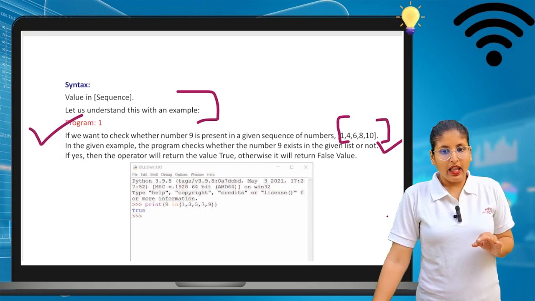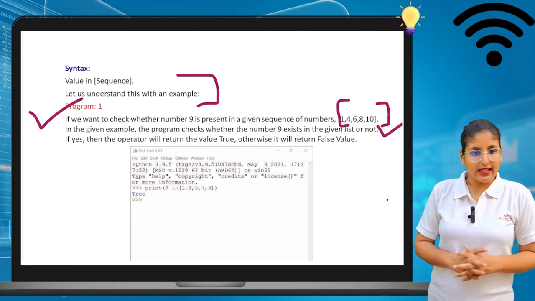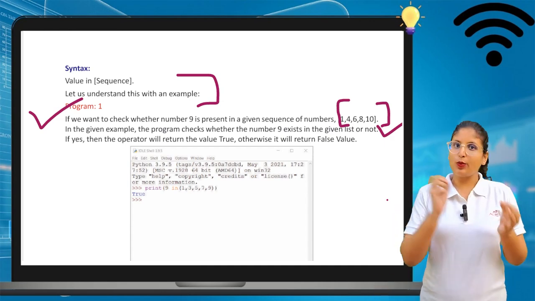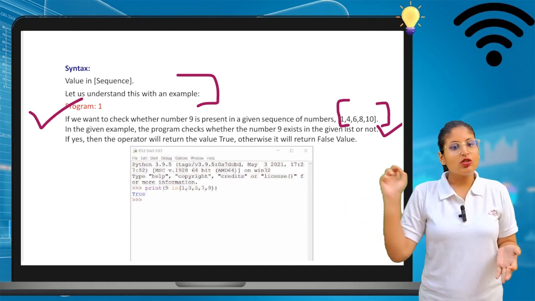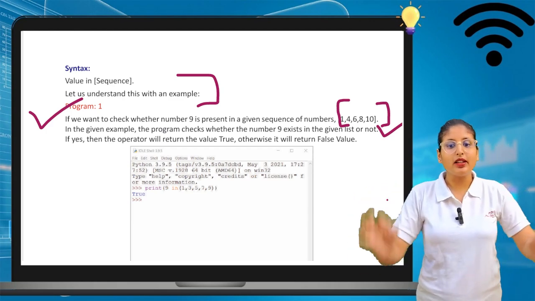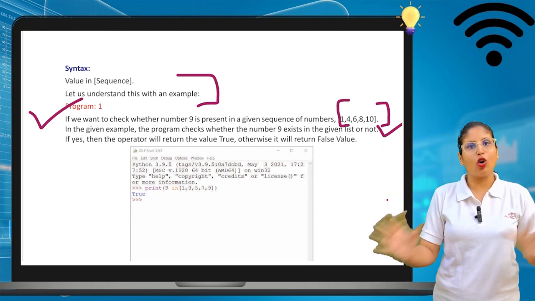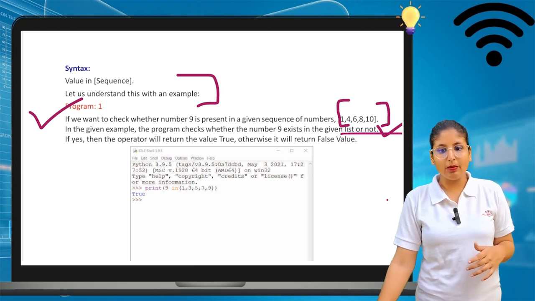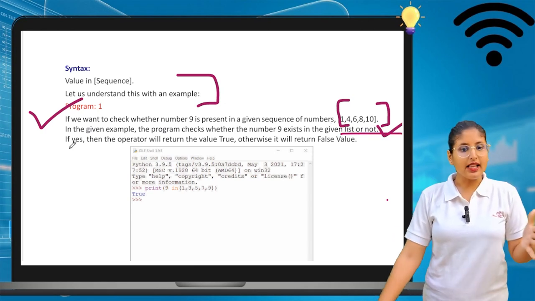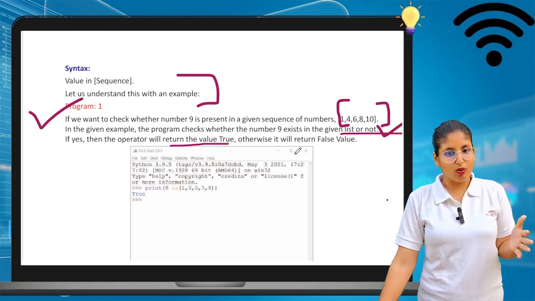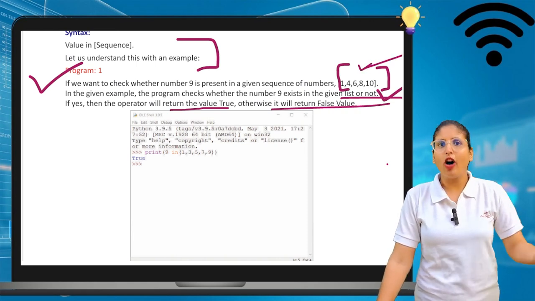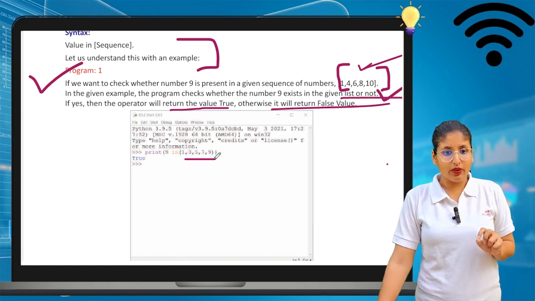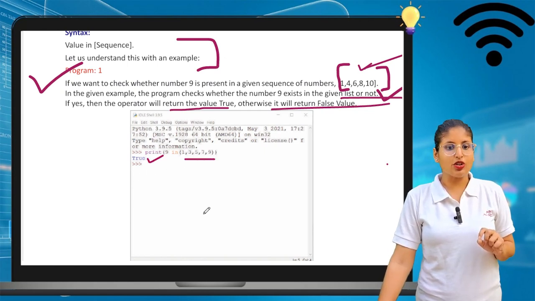So here I want to find whether the number 9 is there or not. If it is there, then this program works and it is true. If it is not there, we can write false. In this given example, the program checks whether the number 9 exists in the given list or not. If yes, the operator will return true, and otherwise false. If I talk about this value, 9 is not there, so it is false. And if I talk about this value, 9 is there, can you see it is mentioned true.